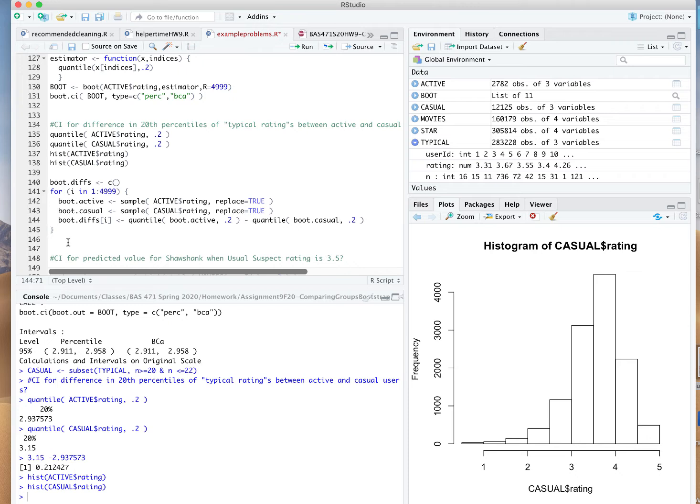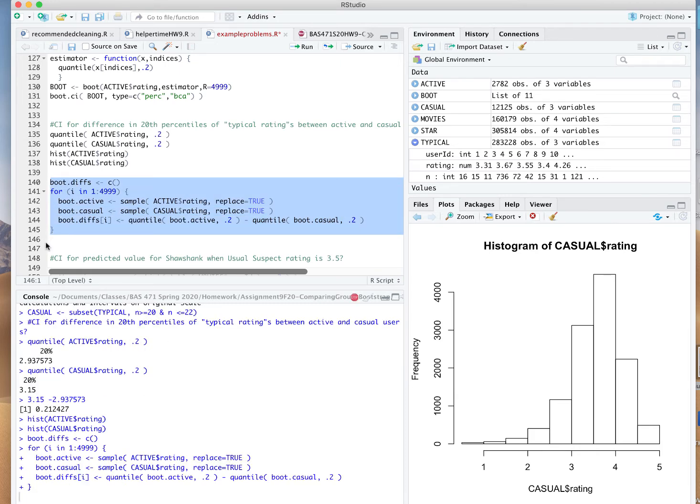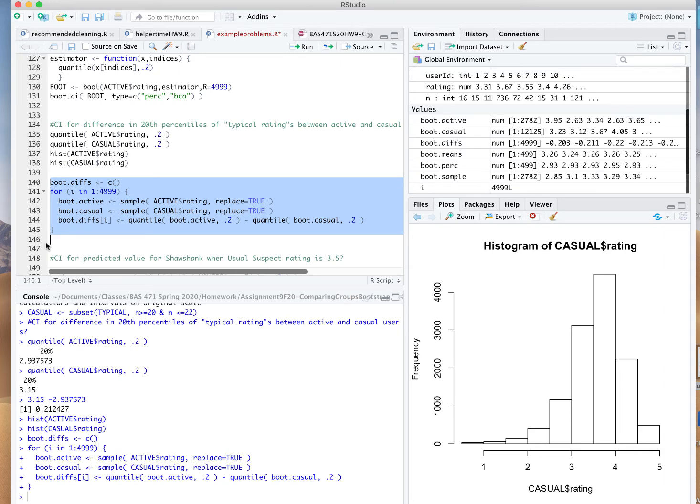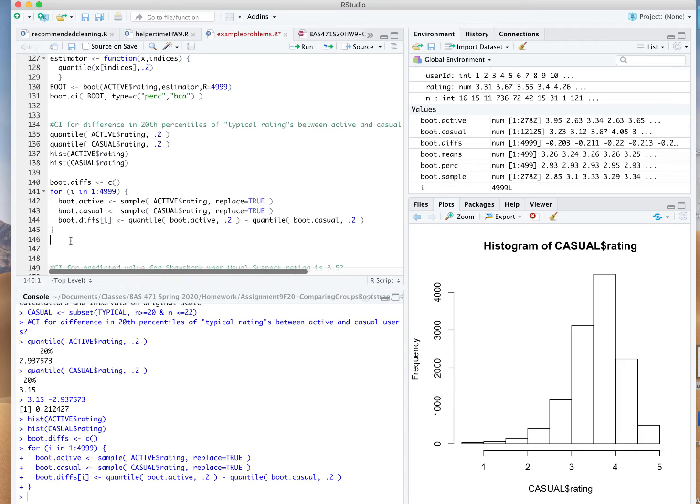And so we've programmed it. So we've made a Bootstrap sample for the active, a Bootstrap sample for the casual users, measured the 20th percentiles for each, and we're storing those in boot.diffs. Once we've gone through and made those 4,999 Bootstrap samples, we get an idea for how much the difference in 20th percentiles bounces around from Bootstrap sample to Bootstrap sample, and that is really quite informative as to how far off our originally measured difference, which we just calculated to be 0.212, is likely to be from the true difference in 20th percentiles.